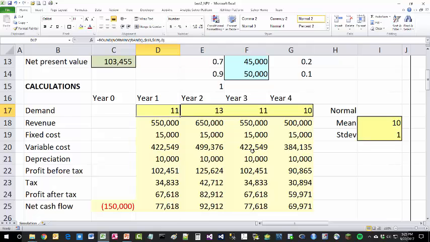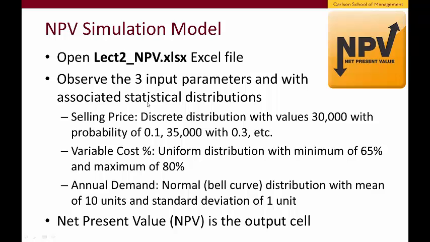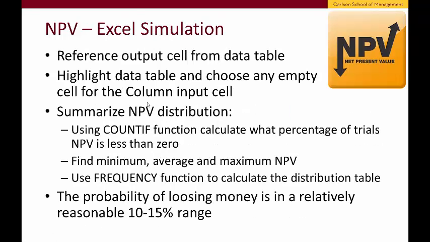Okay, so I'm going to save this, switch briefly to the presentation in the next slide and describe what happens next. So next thing I'm going to do is reference the output cell from the data table that I'll show you in a minute. Then we'll highlight the table and run essentially the simulation to create these 100 net present values generated from these three distributions as just described on the previous slide: selling price, variable cost percentage, and annual demand.